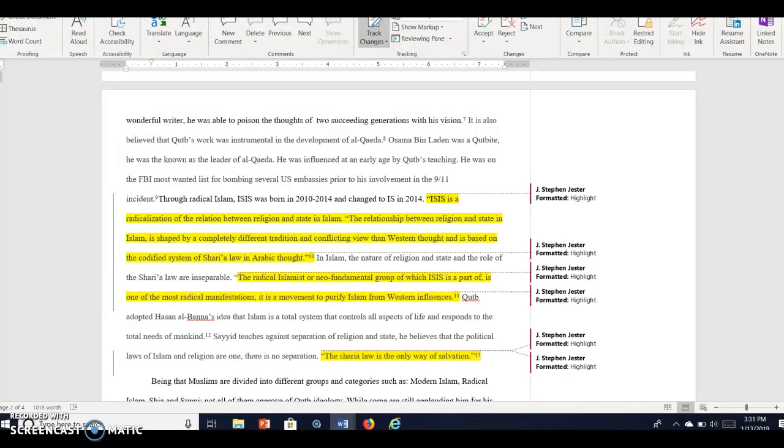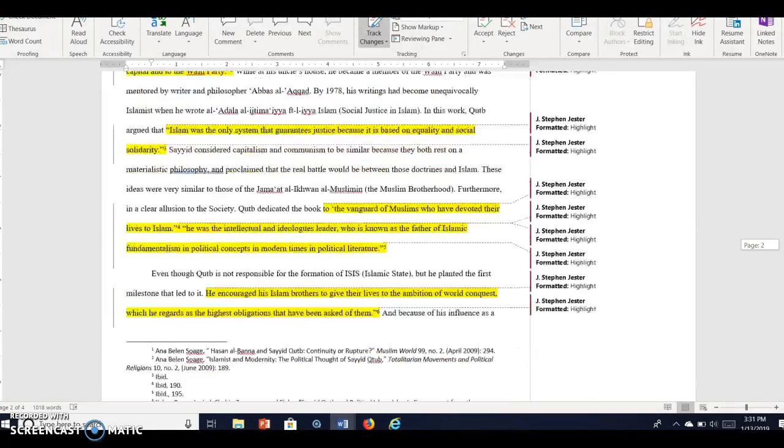The way you do that, instead of quoting the source word for word, is to summarize the source in your own words and then place the footnote there to say the information came from this source. That's okay. You can still have 1 or 2 or 3 or 4 quotes, just don't make it such a high percentage. Lessen the percentage of quotes, get that closer to 20%, and your document should be great.